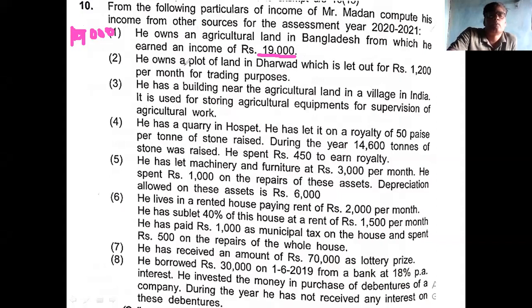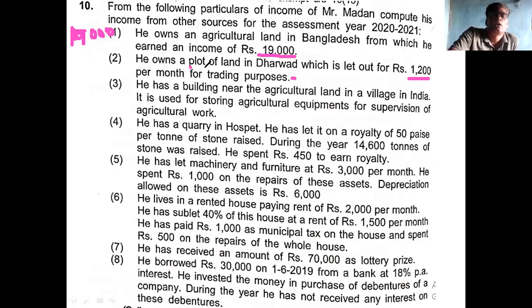Then come to the second point. He owns a plot of land in Dharwad, which is let out for rupees 1,200 per month for trading purpose. Whatever the use of the tenant, that is not considered. What is the rent received on plot?